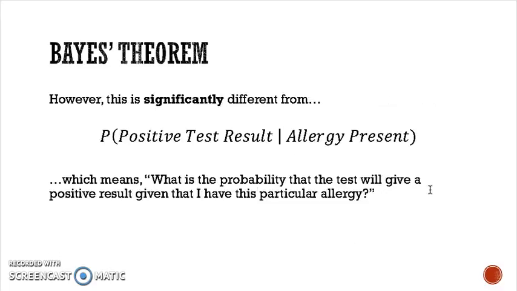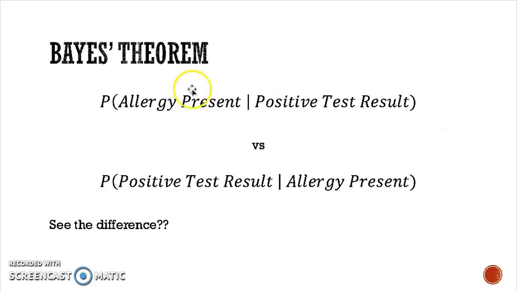But what a lot of people are thinking of is this. What's the probability that I got a positive test result given that I have the allergy, that the allergy is present in my body, right? That 98%, is it referring to the probability that the allergy is present given I got a positive test result? Or is it referring to the probability that I got a positive test result given that the allergy is present? And there's a big difference there.